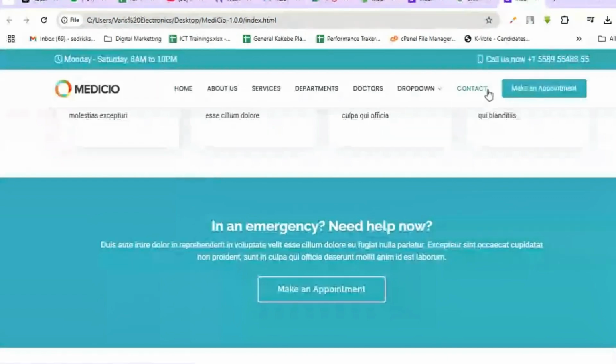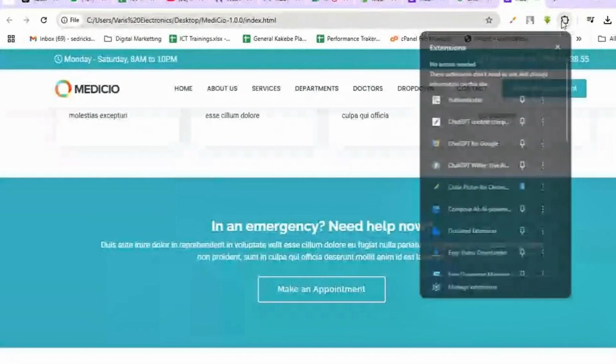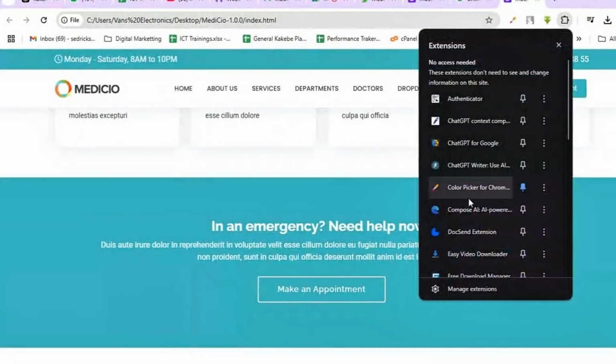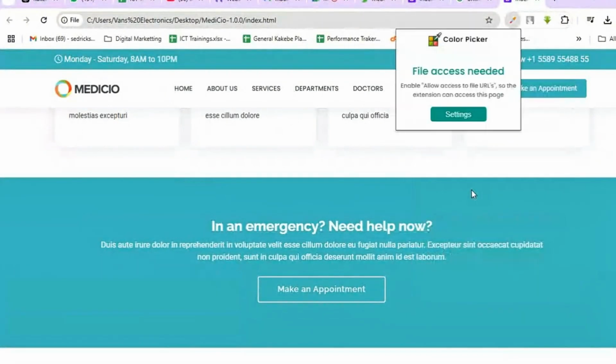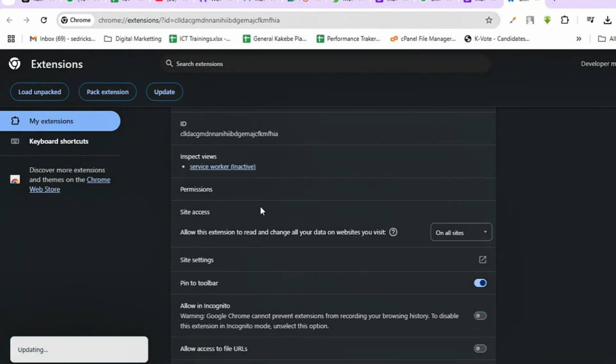To do this, use what you call a color picker. It's an extension that you can download. I already downloaded mine that I'll show you once we get deeper. And access needed. Oh, why do I need access again? I'm using a different computer today. Why do I need it? Site access. Yes, on all sites. Perfect.